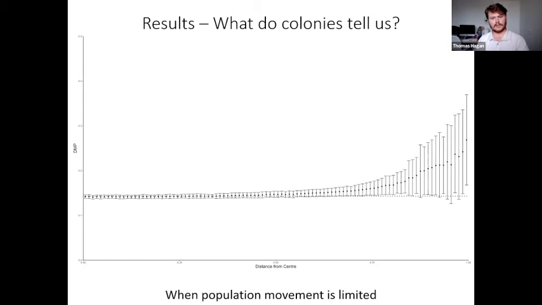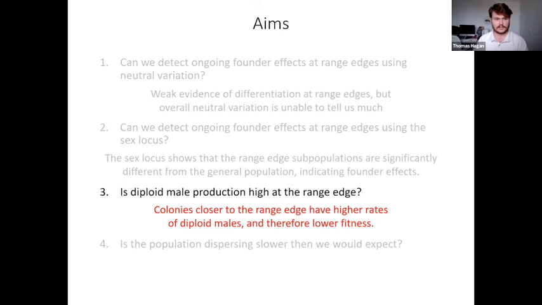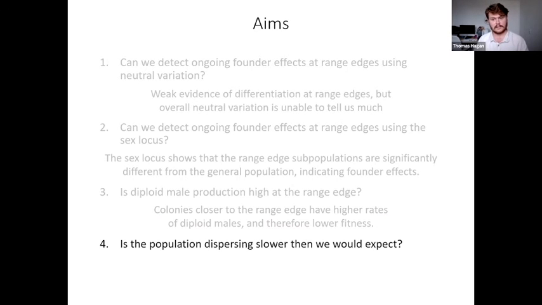Interestingly though, if you limit the dispersal rate of the population, that is, it moves out slower, the proportion of diploid male brood, while still following the same trend, generally has a smaller effect. So yes, diploid male production is higher at range edges and higher than the average amount of diploid male production in the range center. This therefore has fitness consequences, but does this result in a slower dispersal rate?